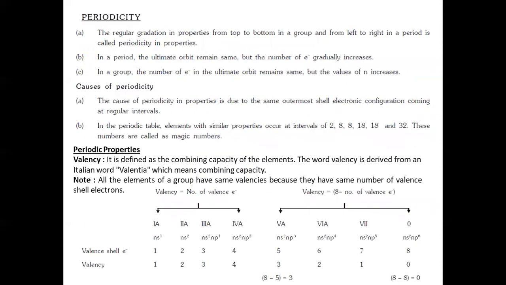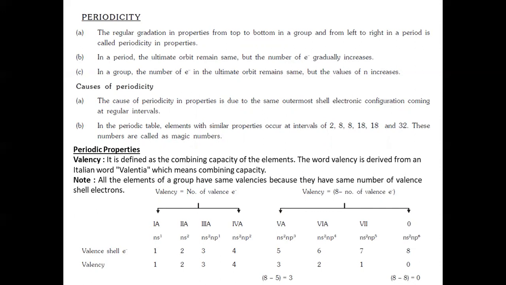Then periodicity. The regular gradation in properties from top to bottom in a group and from left to right in a period is called periodicity in properties. So in this, we can discuss the variations of properties, physical and chemical, of those elements across the period and down the group. In a period, the ultimate orbit remains the same, but the number of electrons gradually increases across the period. And in a group, the number of electrons in the ultimate orbit remains the same, but the value of n increases, that is, the number of shells. Addition of new shells takes place down the group.